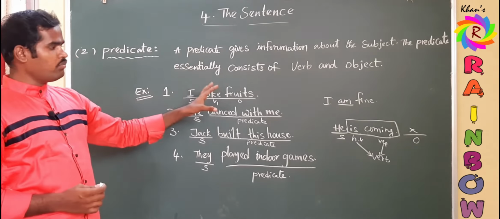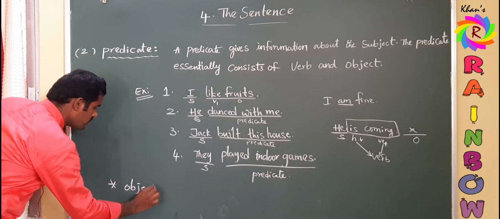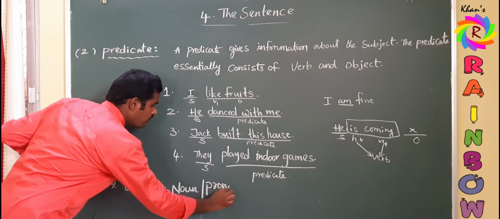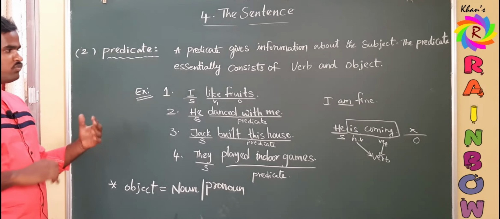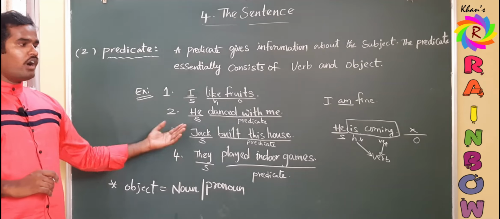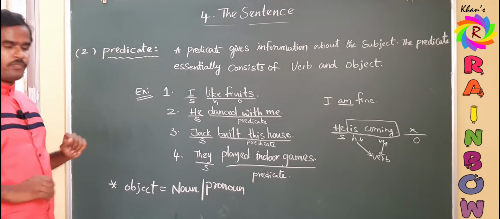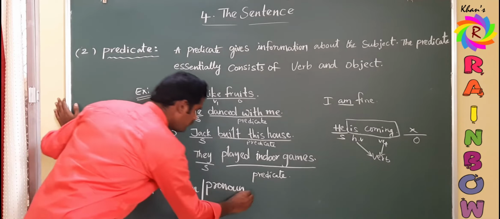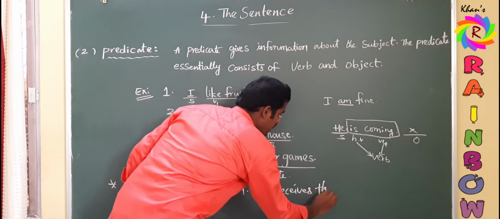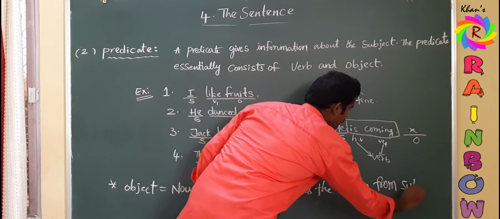Let us discuss object first. What is an object? An object is also a noun or pronoun, like the subject. Subject should be either a noun or pronoun. In the same way, object should also be a noun or pronoun. But the difference is, the subject will do the action, and the object will receive that action. An object receives the action from the subject.